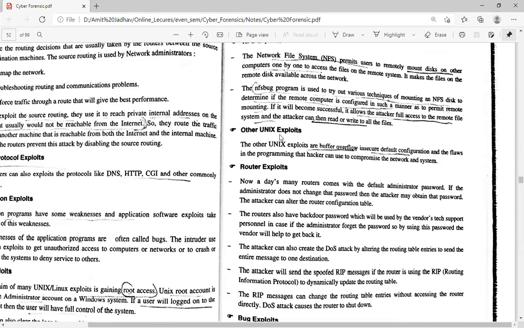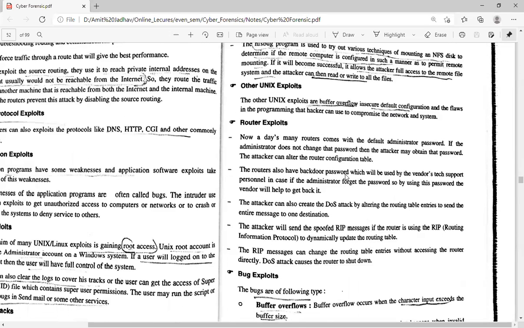Then other Unix exploits. The Unix exploits are buffer overflow, insecure default configuration, and flaws in the programming that a hacker can use to compromise the network and system. Next one is the router exploits. Nowadays, many routers come with the default administrator password. If the administrator does not change the password, then the attacker may obtain that password. The attacker can alter the router configuration table.